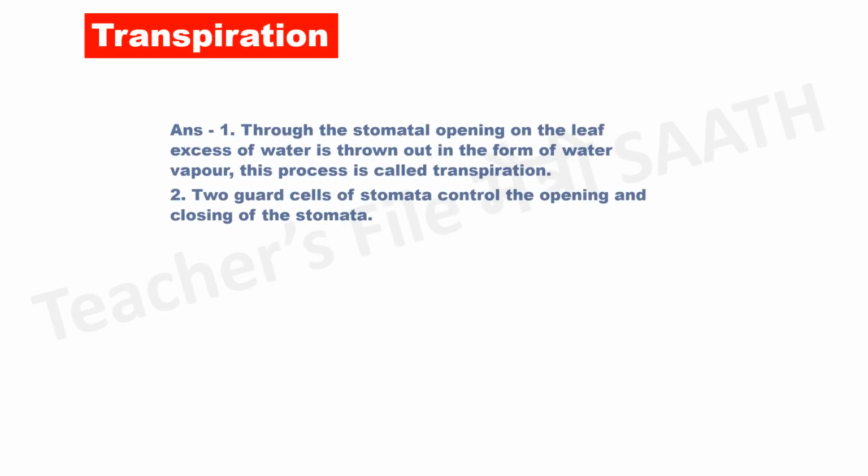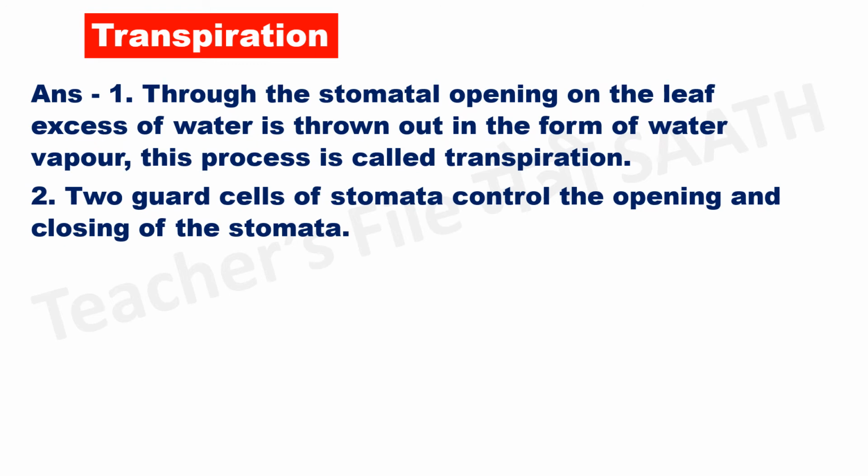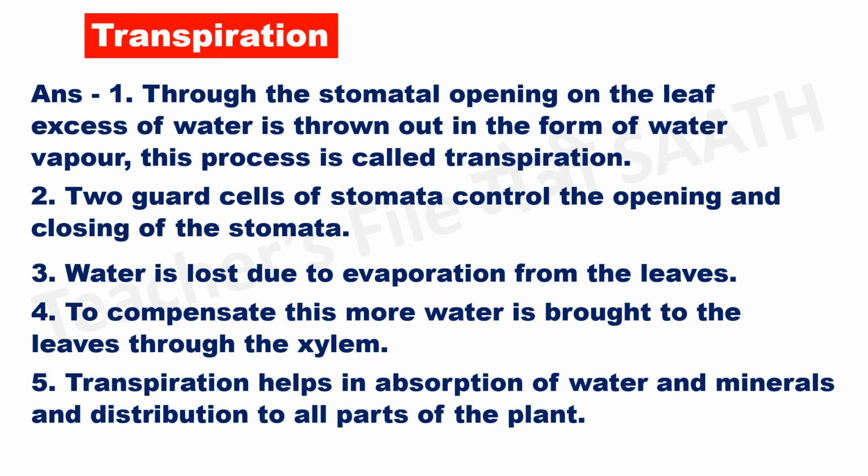Transpiration. Answer. Through the stomatal opening on the leaf, excess of water is thrown out in the form of water vapor. This process is called transpiration. Two guard cells of stomata control the opening and closing of the stomata. Water is lost due to evaporation from the leaves. To compensate this, more water is brought to the leaves through the xylem. Transpiration helps in absorption of water and minerals and distribution to all parts of the plant.